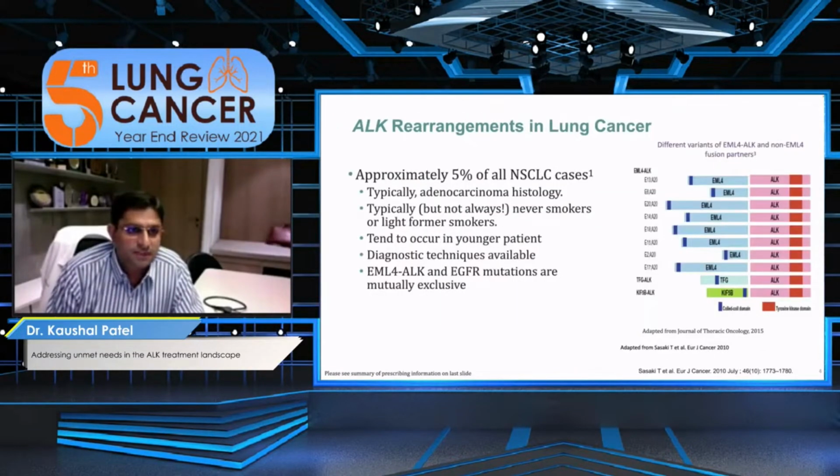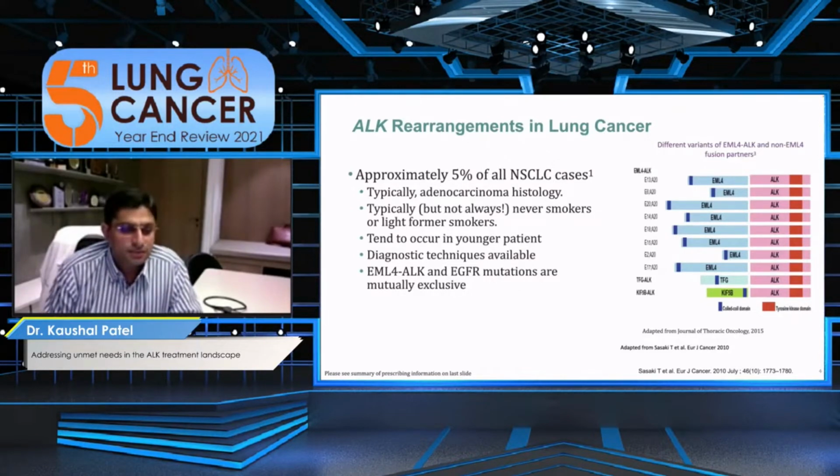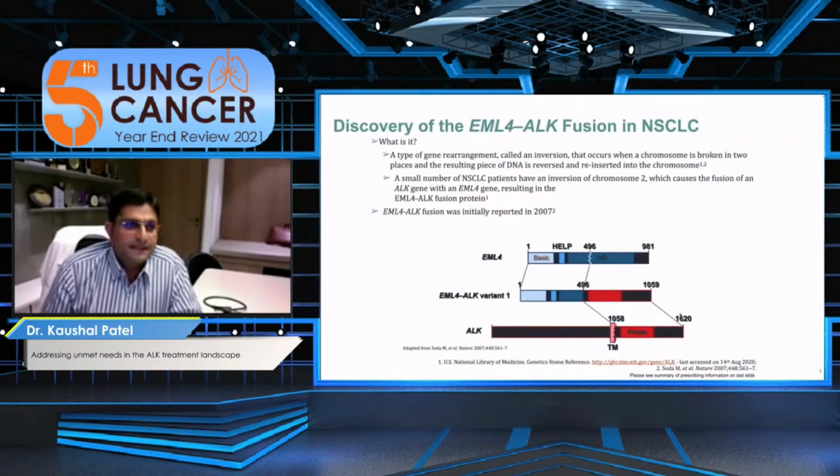It is typically found in adenocarcinoma, it is common in younger populations, and common in never smokers or light smokers. Along with EGFR, it is a mutually exclusive mutation. The EML4-ALK fusion or rearrangement is a type of gene rearrangement called an inversion, which occurs when the chromosome is broken in two places and the resulting piece of DNA is reversed and reinserted into the chromosome.